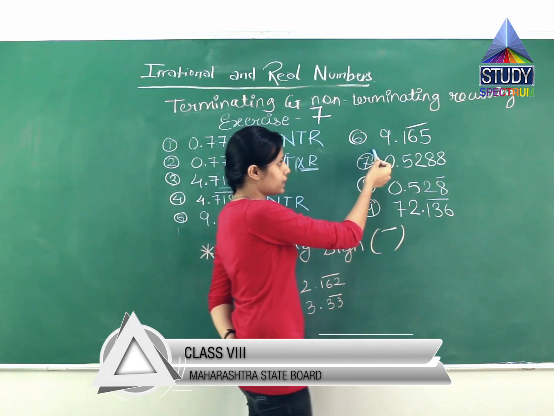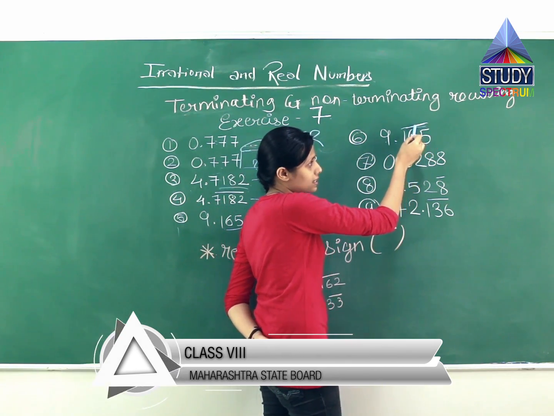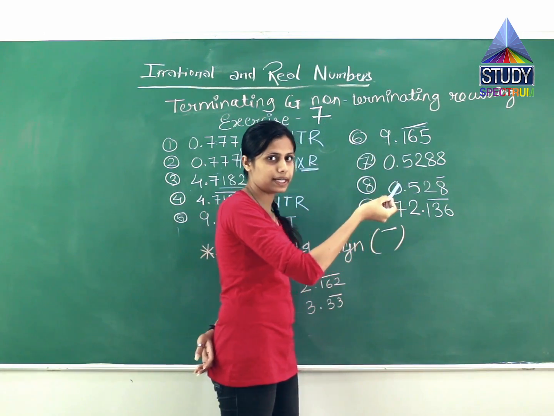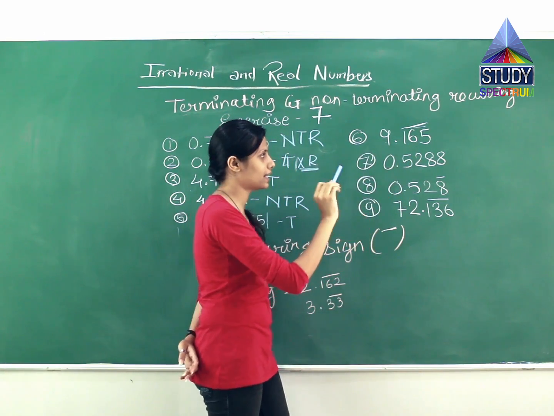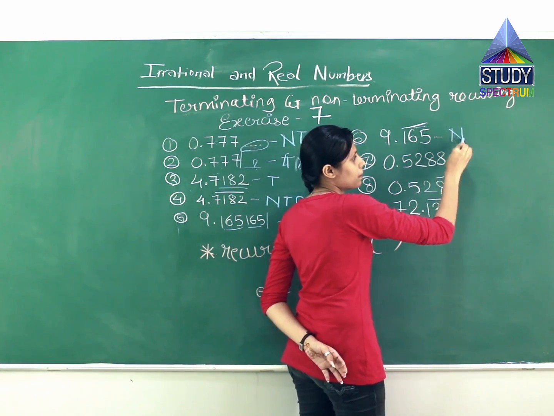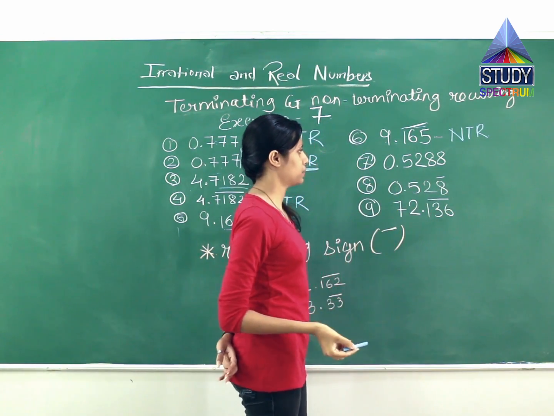The sixth example, 9.165. Above that there is a bar. See this bar? What does it mean? 165 is going on repeating. It goes on repeating till the end and it does not terminate. So what is this? Non-terminating recurring.